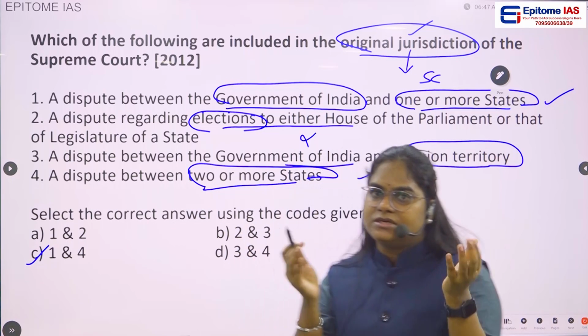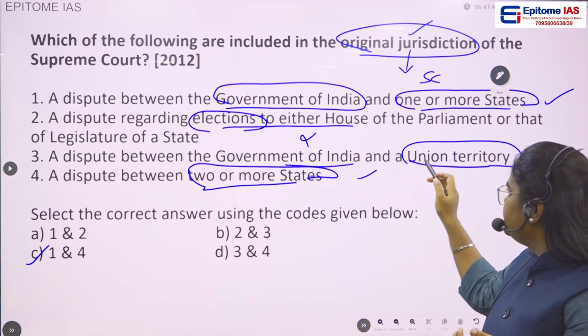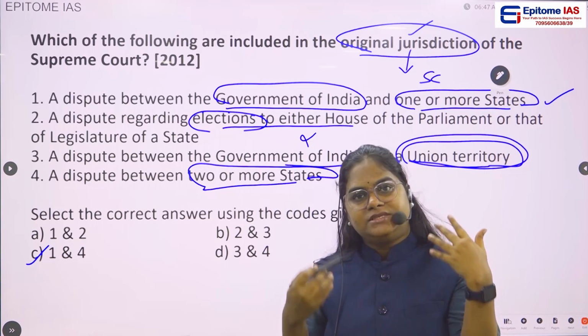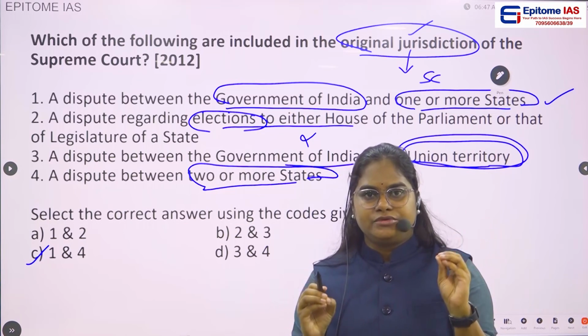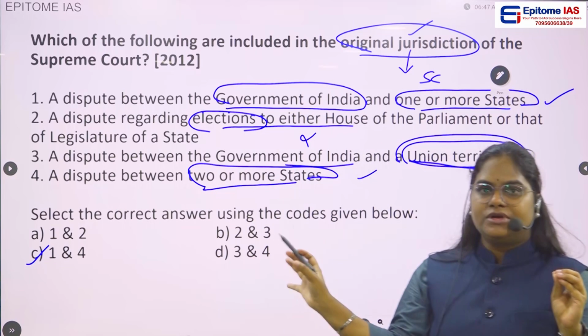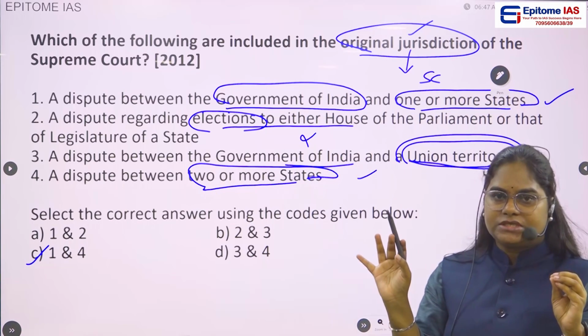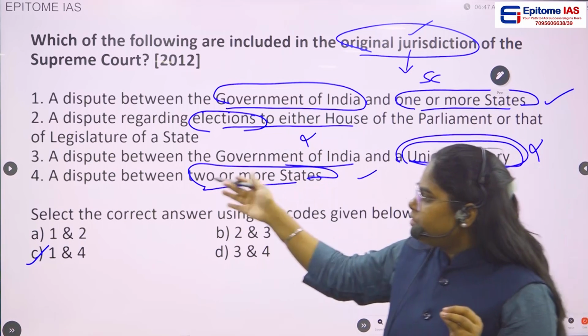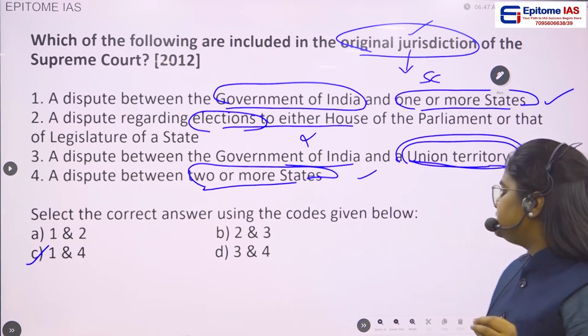Such disputes will be resolved through executive actions, and this does not come under the original jurisdiction of the Supreme Court. So we can eliminate this as well. So 1 and 4, option C, is the correct answer.